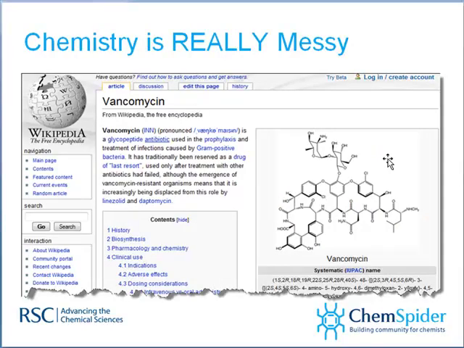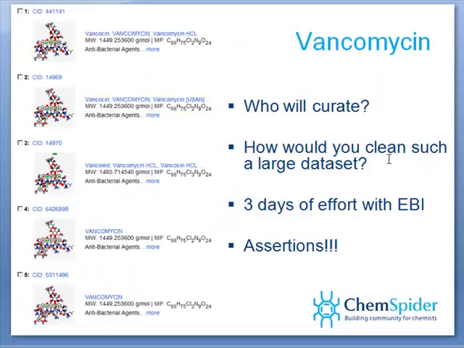Chemistry is really messy. When you see complex chemical structures like this, this is a very well-known antibiotic sitting on Wikipedia. This is vancomycin. How would you know it's right? Did the person who put it here draw it correctly? Well, I can tell you we've been working on validating all the chemical structures on Wikipedia for a couple of years now. We've worked very hard to curate what's on there. Chemistry might be messy, but it's very clean on Wikipedia right now.